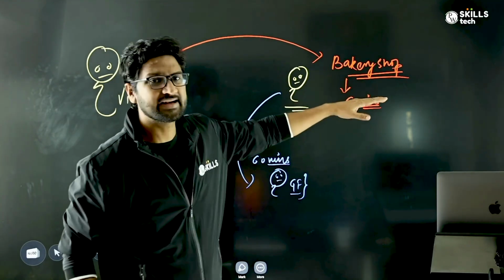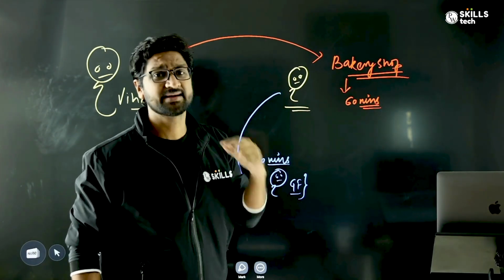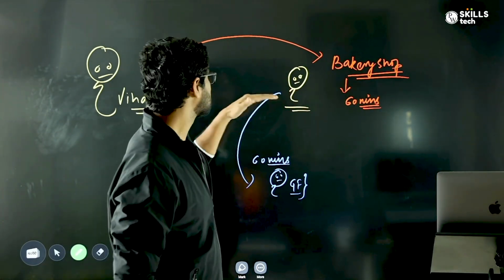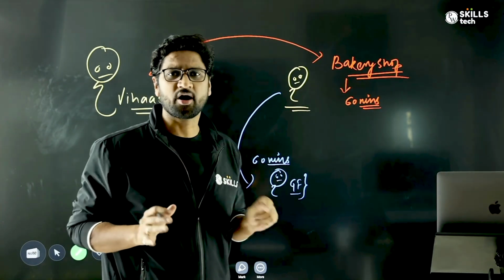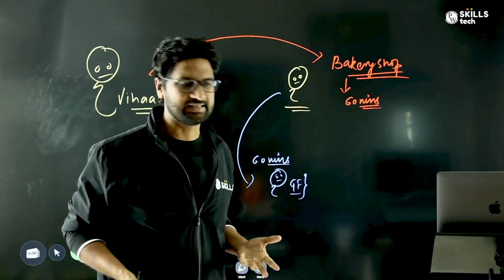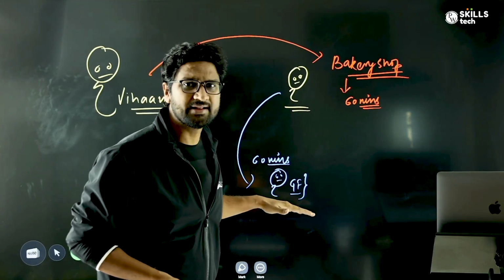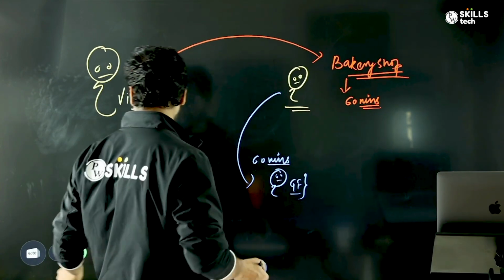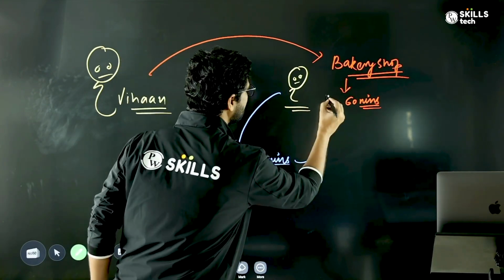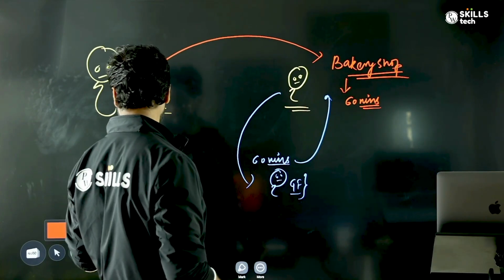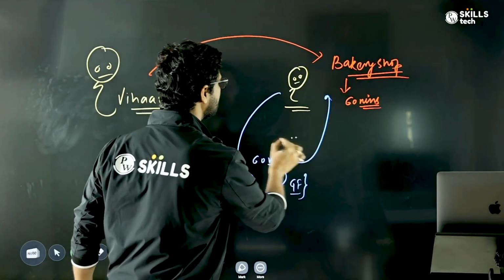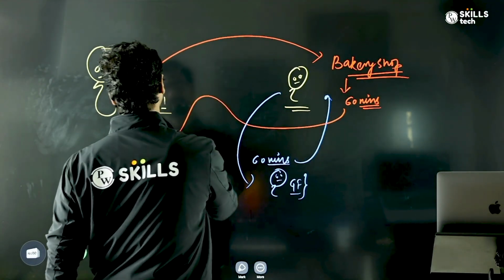While the cake is getting baked, this guy Vihan is not blocked. He is not doing nothing. He went with someone else, and as soon as it is done, he got a call back. So he returns after 60 minutes, takes the cake and comes back.